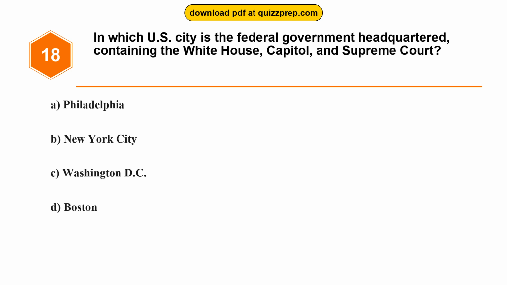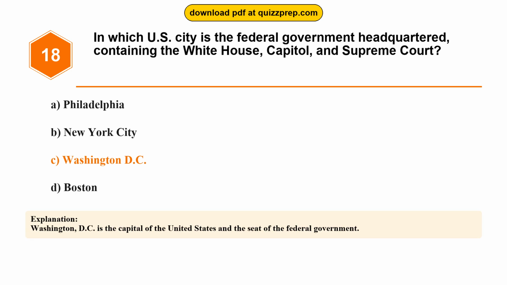Question 18. In which U.S. city is the federal government headquartered, containing the White House, Capitol, and Supreme Court? Option A, Philadelphia. Option B, New York City. Option C, Washington, D.C. Option D, Boston. The correct answer is option C, Washington, D.C. Washington, D.C. is the capital of the United States and the seat of the federal government.